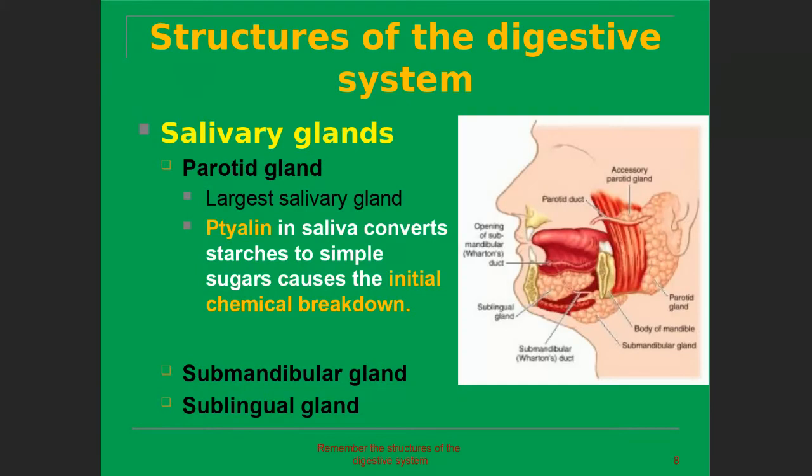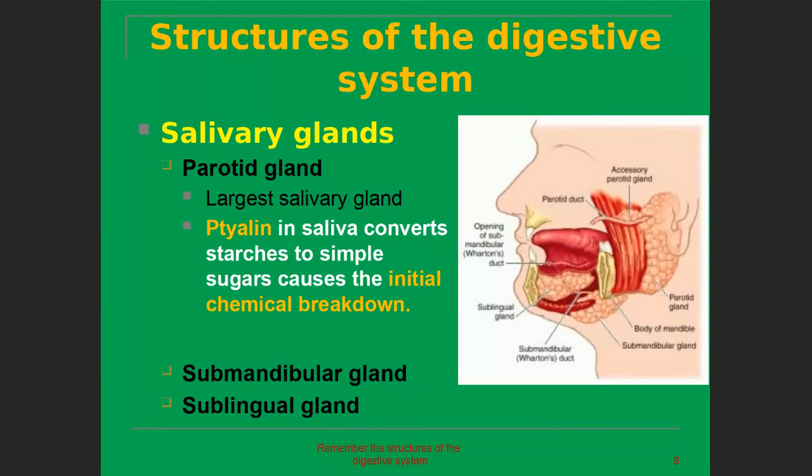Now we are discussing the salivary glands. The parotid glands are the largest salivary glands, and they release ptyalin in the saliva, which converts starch into simple sugars and causes the initial chemical breakdown. There are other glands also, the submandibular glands and sublingual glands.